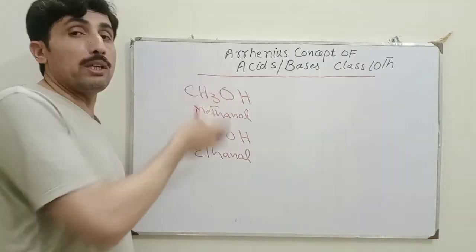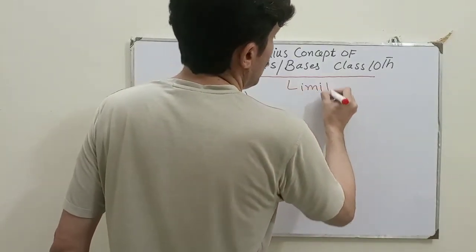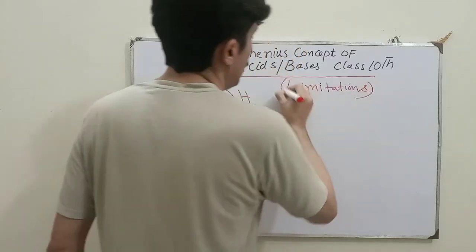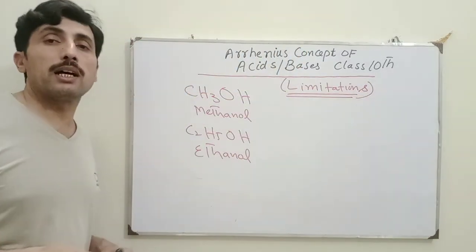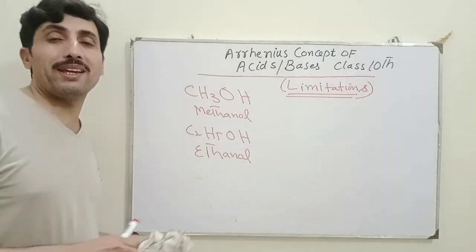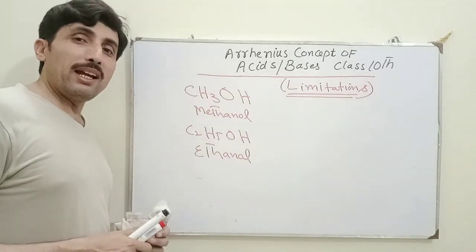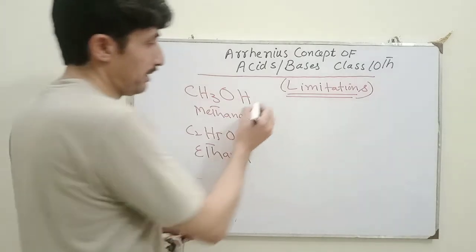Okay? We are discussing what? Limitations are the disadvantage of Arrhenius concept about acid and base. If we add alcohol in water, then what will be happen?